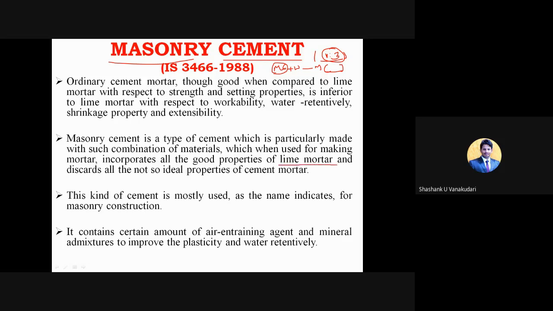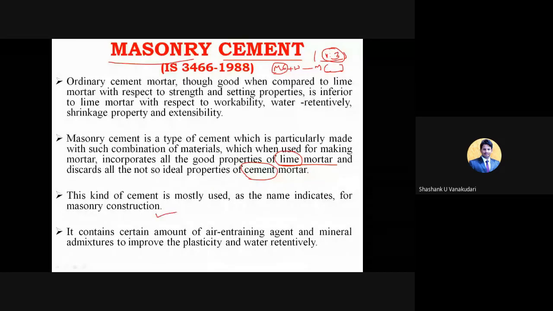You have studied the different types of mortars. When you add lime to the cement, it forms lime mortar, and in some cases when you add cement, it forms cement mortar. Depending upon the applications, we can use the raw materials. This kind of cement is mostly used, as the name indicates, for masonry construction, either stone masonry or brick masonry.